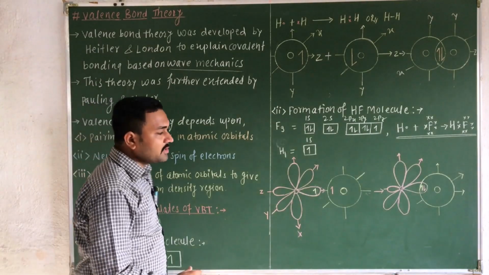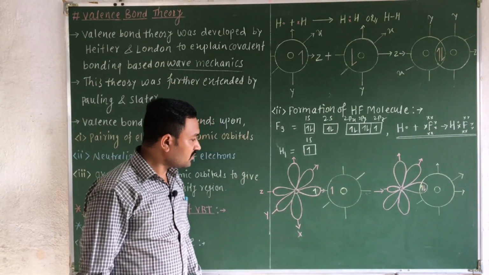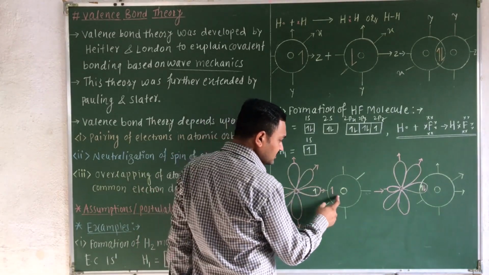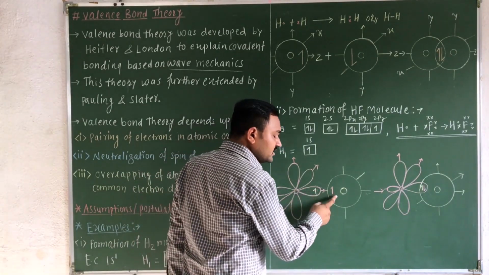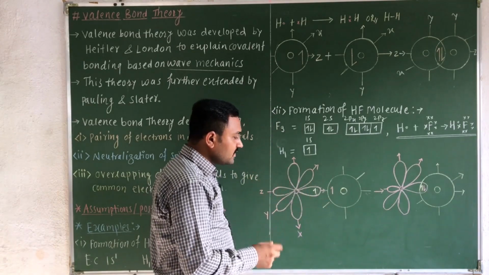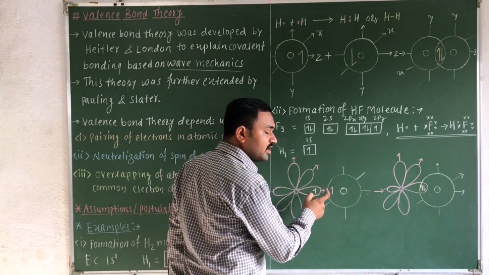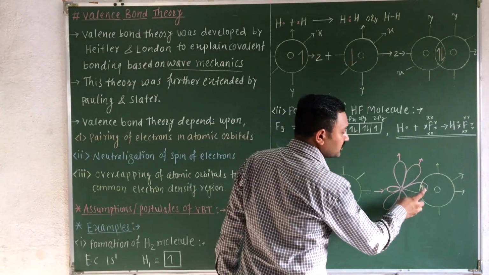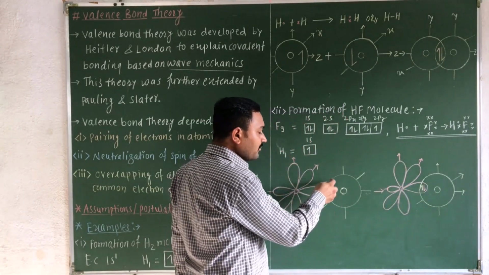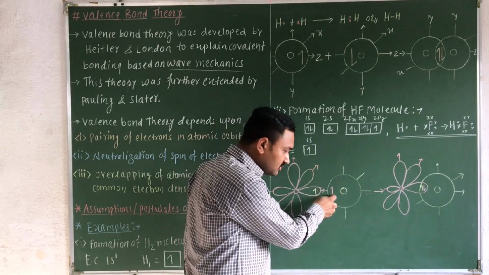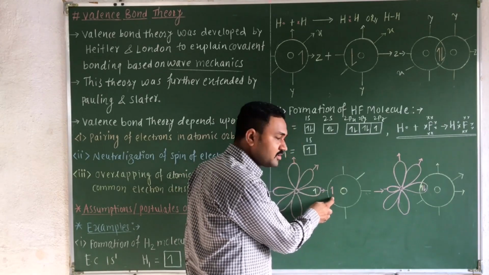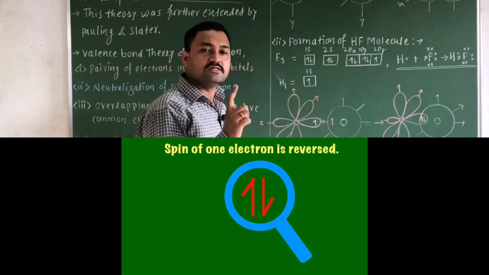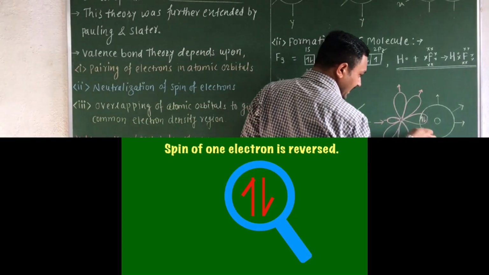When the atomic orbitals of the two atoms overlap, if they have the same spin, if they rotate in the same direction, then the direction of one electron's spin gets changed. As I have shown here, this electron is in the upward direction in this atomic orbital, but in the molecule you can observe this electron is in the downward direction.